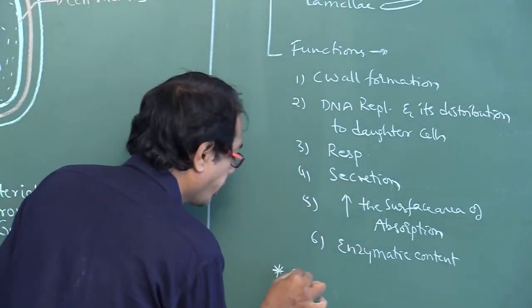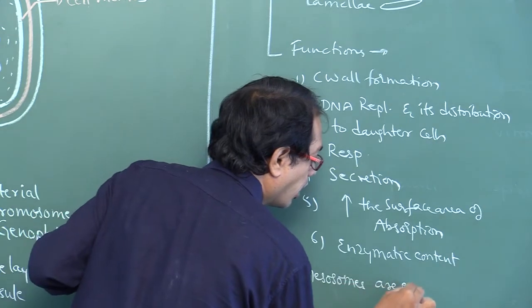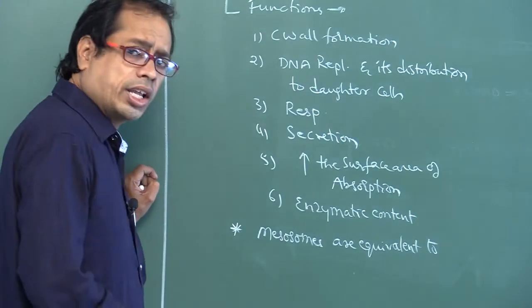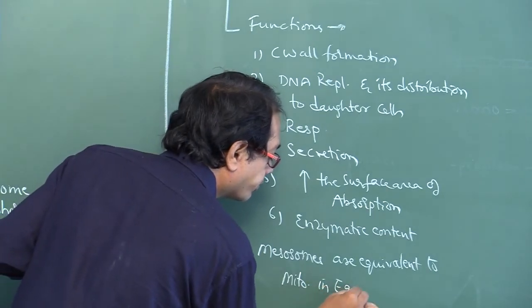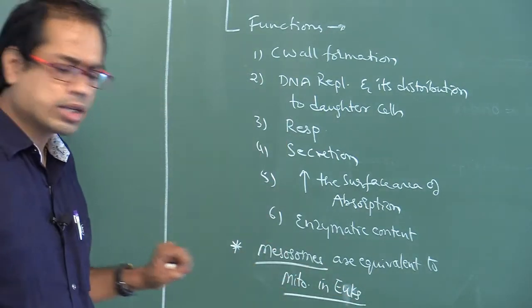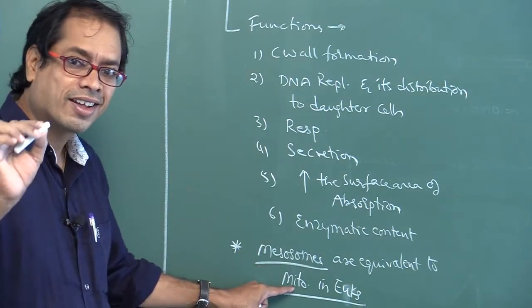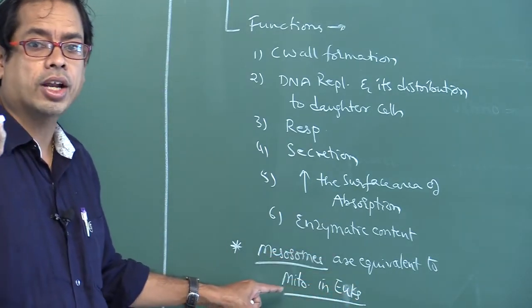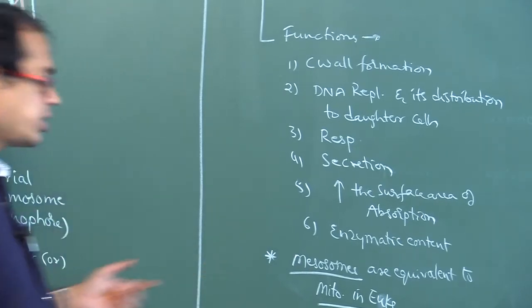Next one, the most important point: mesosomes are equivalent to mitochondria in eukaryotes. Why? Because mesosomes are useful for respiration. Mitochondria are useful for respiration. So if asked which cell organelle of eukaryotes mesosomes are equivalent to, you have to say mitochondria. Okay.